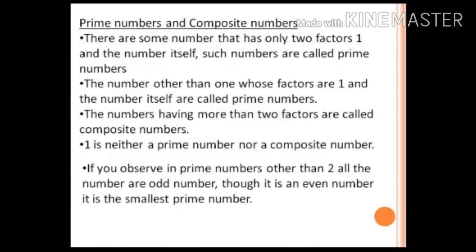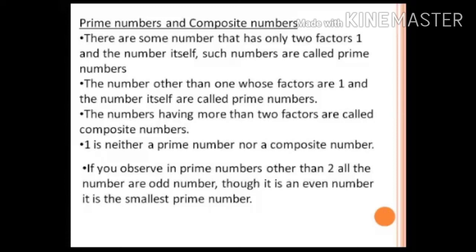Yes, the numbers that have more than 2 factors are called composite numbers. And what about 1? Numbers that have 2 factors are prime numbers. Those that have more than 2 factors are called composite numbers. Then what is 1 considered as? Here 1 is neither a prime number nor a composite number, because 1 has only one factor, that is the number 1 itself. Are we clear here?